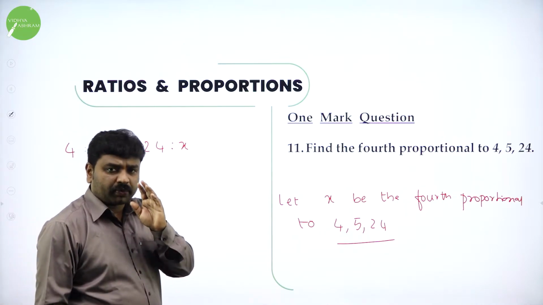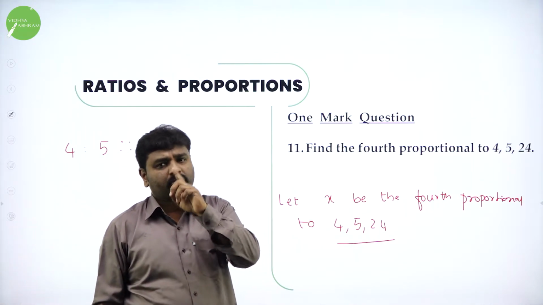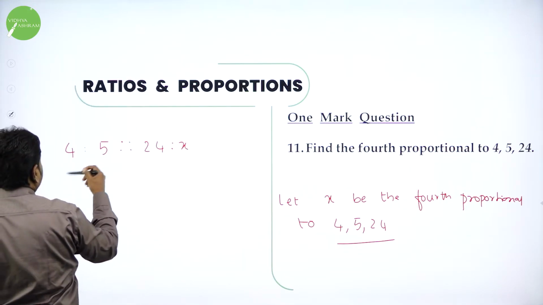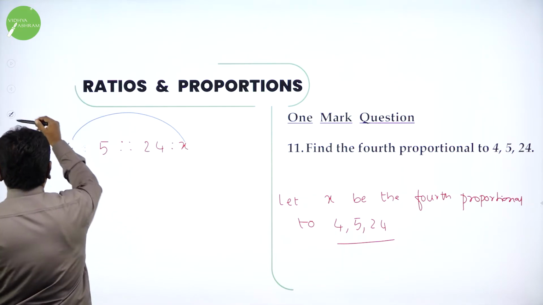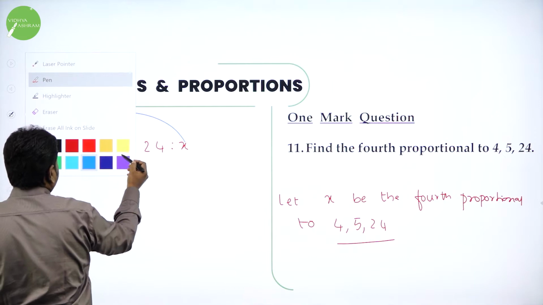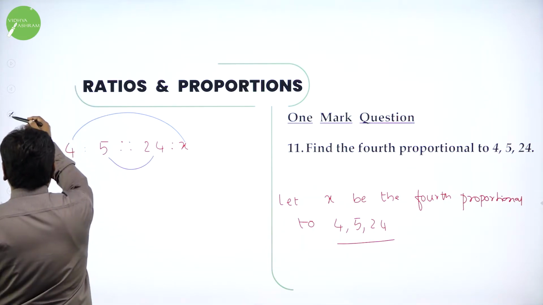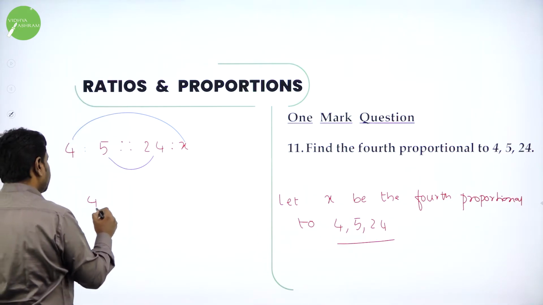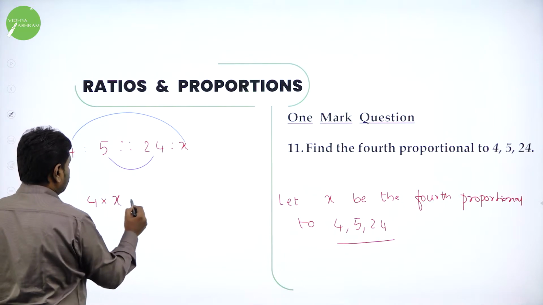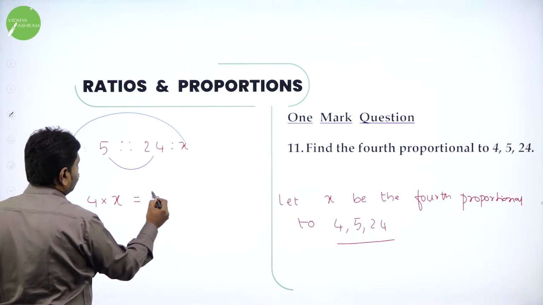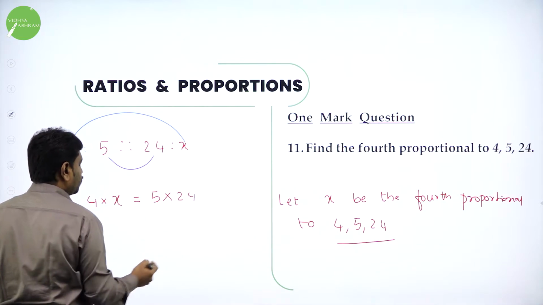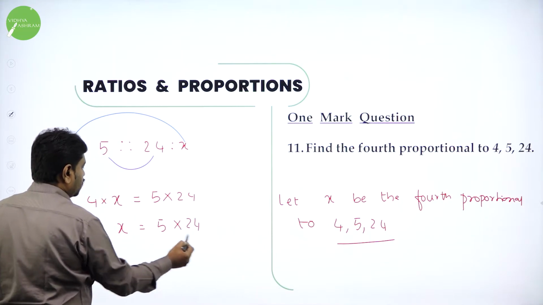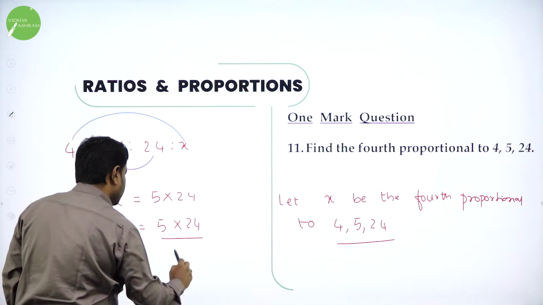All of you know, for a proportional, product of extremes is equal to product of means. Product of extremes is equal to what? Product of means. Means these two extremes, if you multiply, it will be same as product of what? Means. So now, therefore, we'll equate it. That is 4 into x is equal to product of means, 5 into 24. Now we want x. x is equal to what? 5 into 24, and the 4, transfer it to this side, it will become divided by 4.